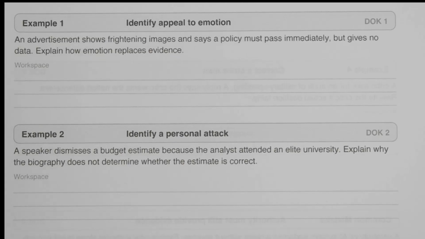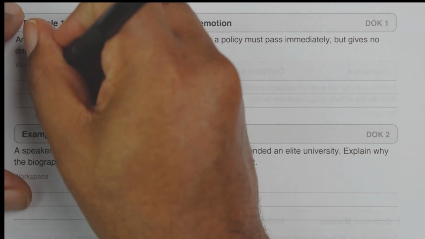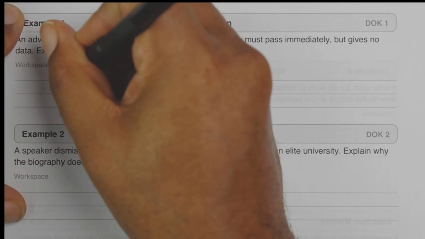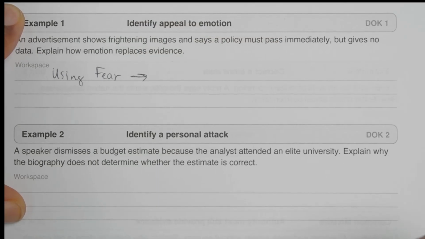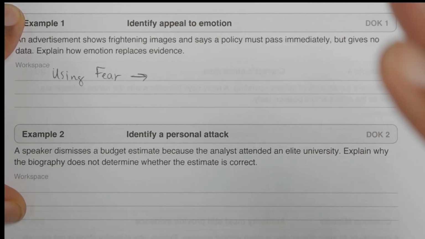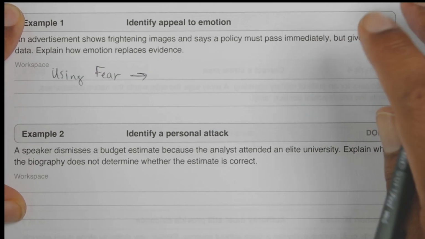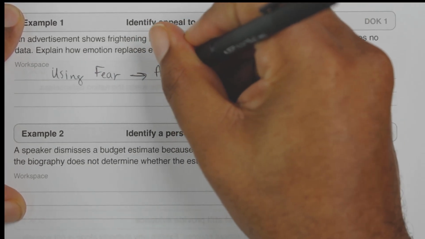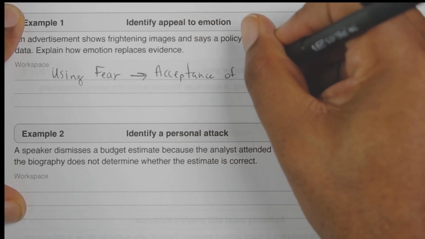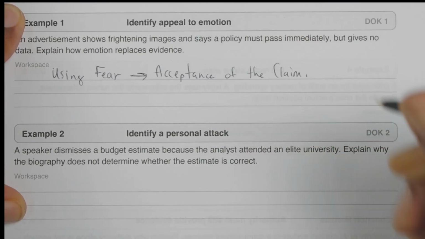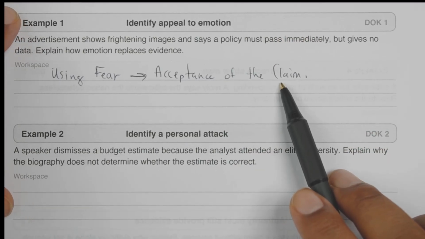The argument is trying to use fear in order to gain acceptance of the claim, right? And politicians do this all the time.